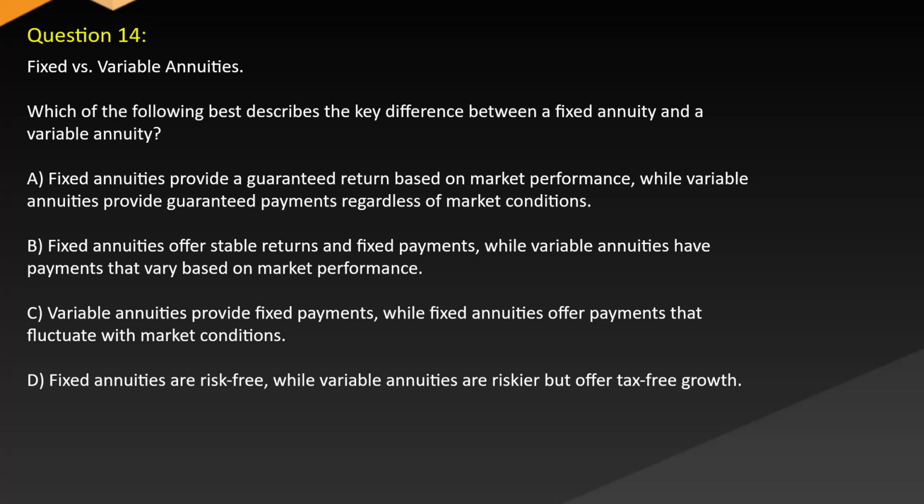Question 14. Fixed versus variable annuities. Which of the following best describes the key difference between a fixed annuity and a variable annuity? A. Fixed annuities provide a guaranteed return based on market performance, while variable annuities provide guaranteed payments regardless of market conditions. B. Fixed annuities offer stable returns and fixed payments, while variable annuities have payments that vary based on market performance. C. Variable annuities provide fixed payments, while fixed annuities offer payments that fluctuate with market conditions. D. Fixed annuities are risk-free, while variable annuities are riskier but offer tax-free growth.